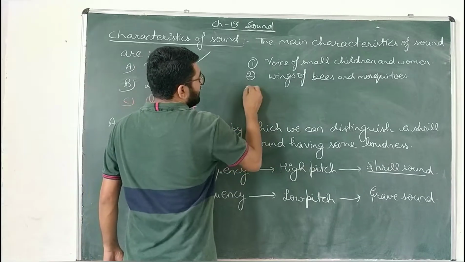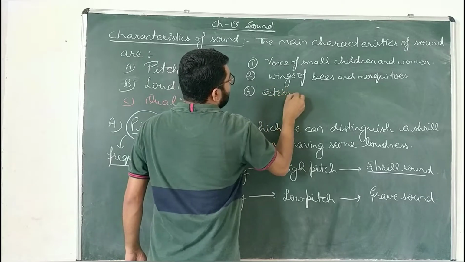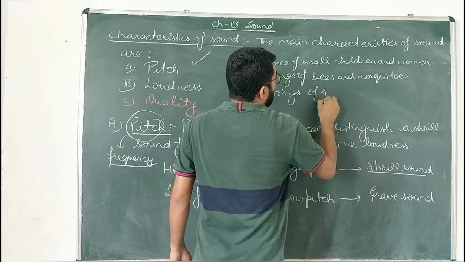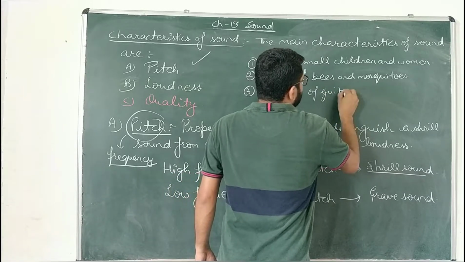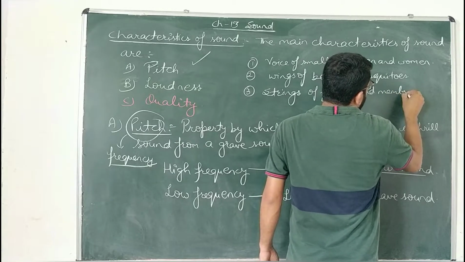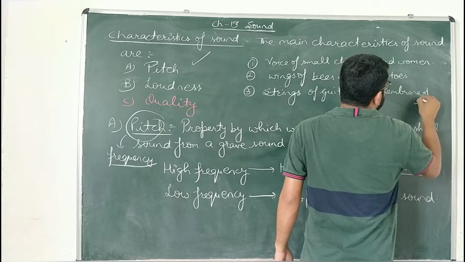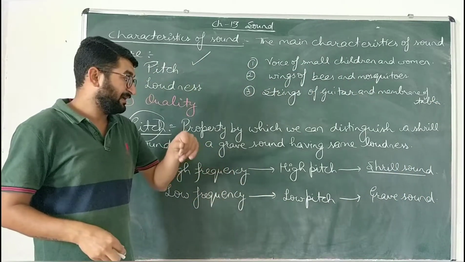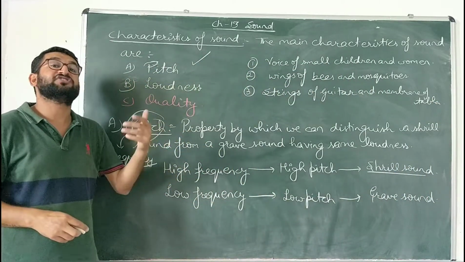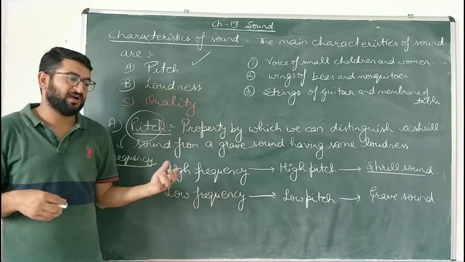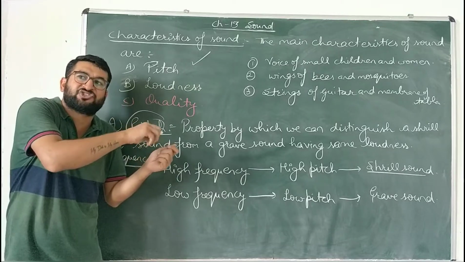Third one is what? You must have seen a guitar or violin. The strings of a guitar and the membrane of a tabla. These things are tightened to change the frequency. During the setup of any concert, a guitarist always sets the strings.